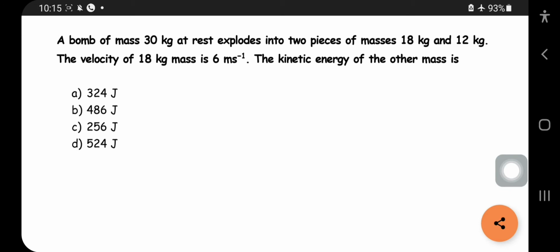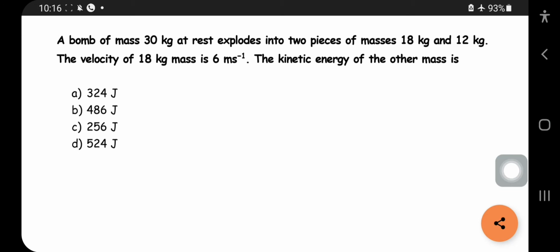In this case, the bomb is exploding, and an important rule you should remember is that in a blast, only internal forces act. There will be no change in momentum when only internal forces are acting. There will be a change in momentum only when external forces are acting. In an explosion, no external forces act, only internal forces make it blast. So there is no change in momentum.